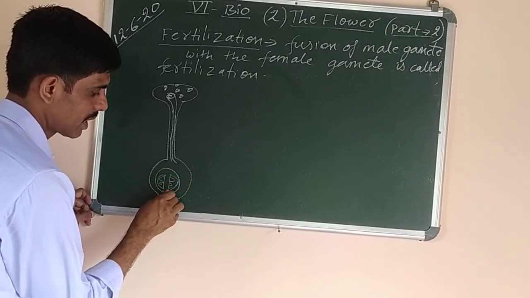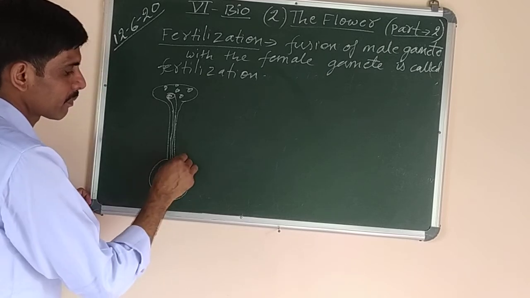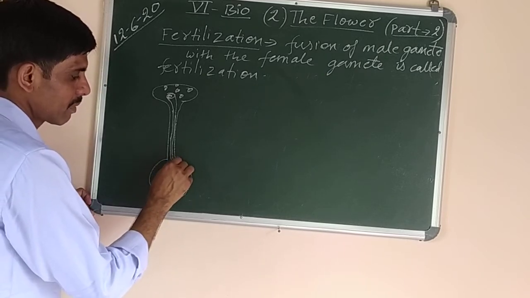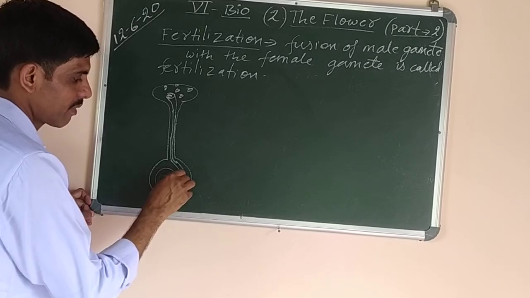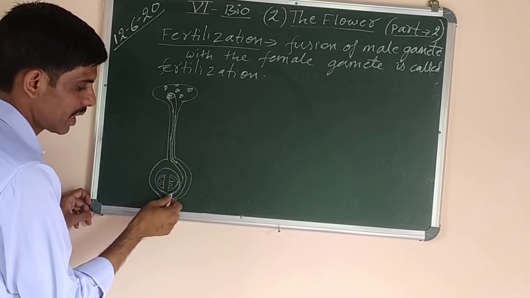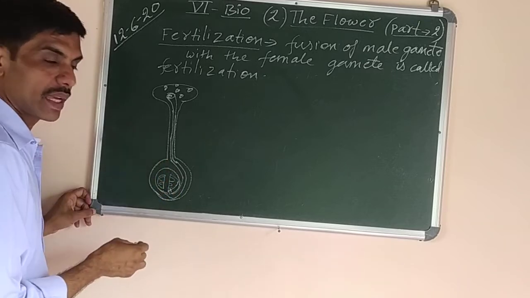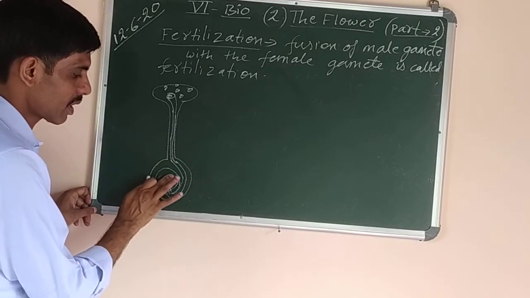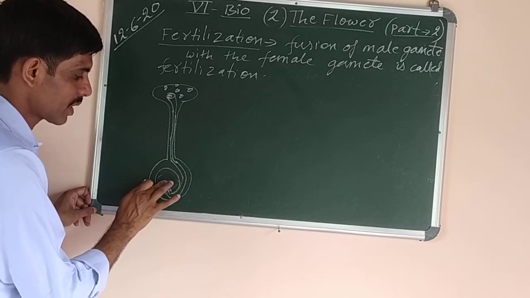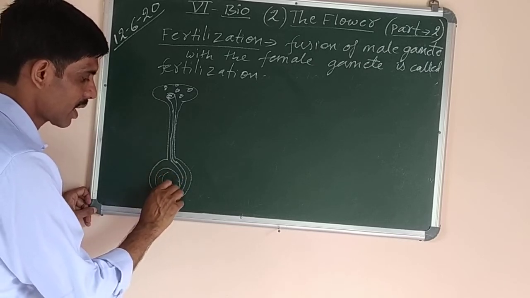This is called micropyle. In higher classes you will study. So this tube will come, it will enter inside the ovary part of the flower, and finally it will enter inside the ovule. Inside the ovule we have the female gamete, which consists of, now I will try to change this diagram, an embryo sac.